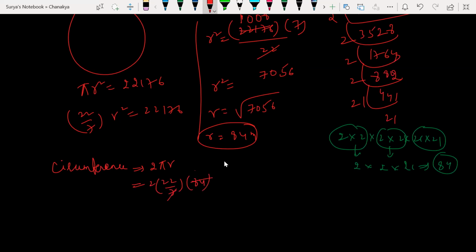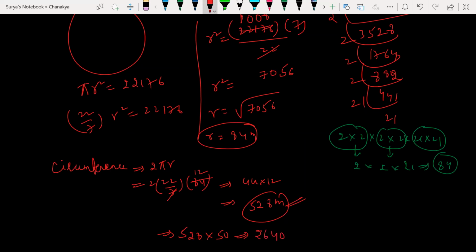7 ones are 7, 7 twos are 14. So 44 into 12. 44 into 12, 12 4s are 48, so 528 meters will come. That is the full circumference. Okay, so how much money was it for 1 meter? 50 rupees. So 528 into 50 gives 26,400. 26,400 rupees you got. This many rupees you need for fencing.